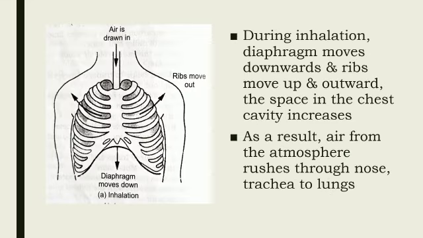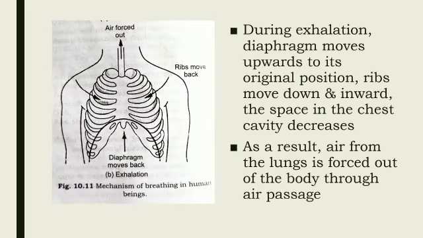During inhalation, diaphragm moves downwards and ribs move up and outward. The space in the chest cavity increases. As a result, air from the atmosphere rushes through nose, trachea to lungs. Now when we inhale air, children, your ribs come upwards and your diaphragm moves down, which increases the space in the chest cavity for the air.